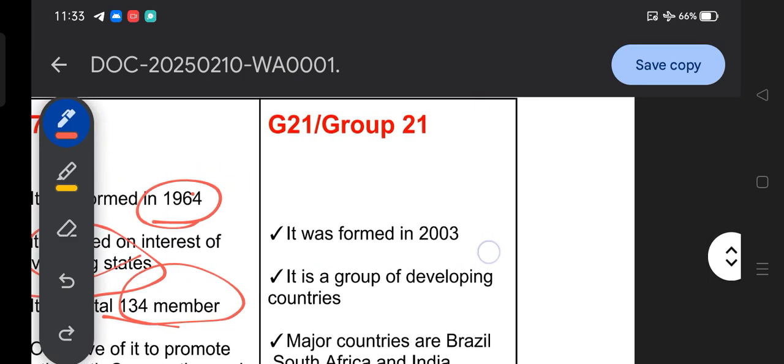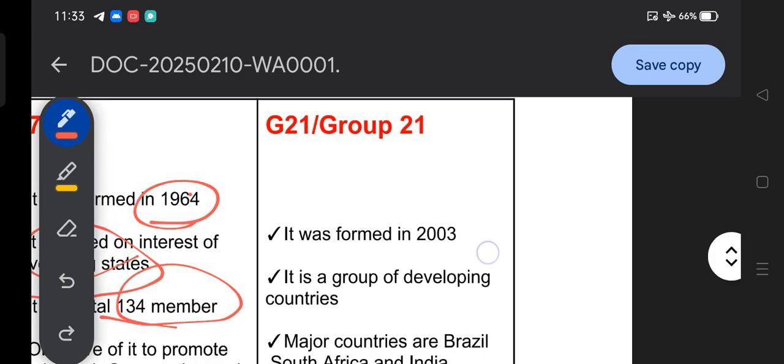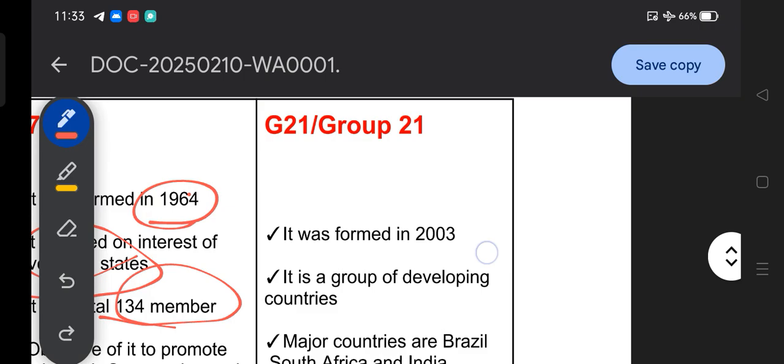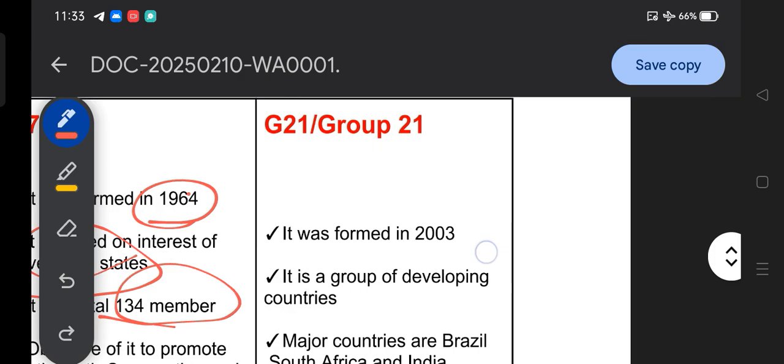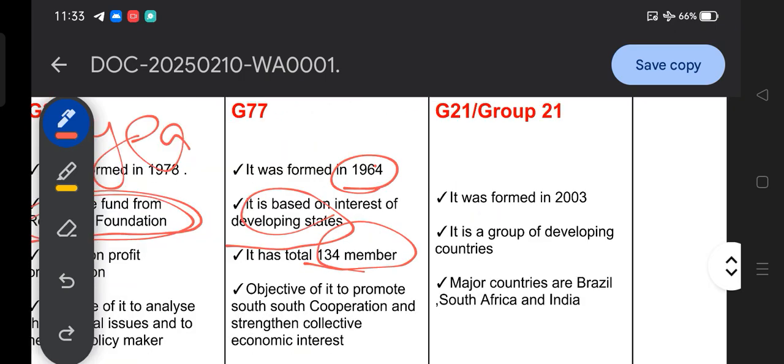Then, my dear friends, move to the G21. You might consider that it is the G20, and that after the inclusion of the African Union the G20 became G21. This is your misconception, because G21 is another organization known as Group 21, and it was formed in 2003. Can you recall in which year G20 was formed? It's homework for you, but I am talking about Group 21 or G21. G21 was formed in 2003, and it is a group of developing countries.